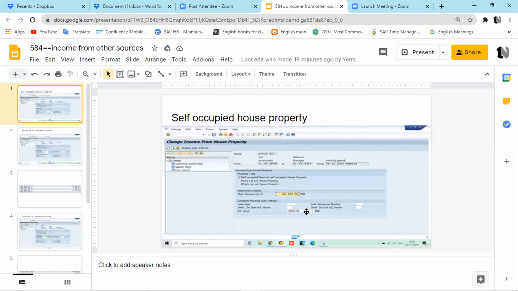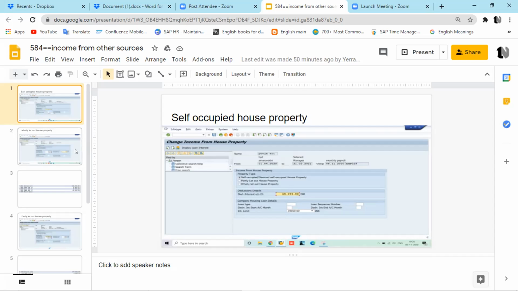Yes, sir. So if you are taking partially let out, or wholly let out house property, then only it applies. Now I got your point. If you're choosing self-occupied, then it will not be applicable. Whatever amount you're putting, it will not be considered, because it is self-occupied.